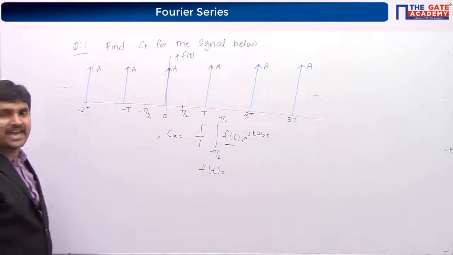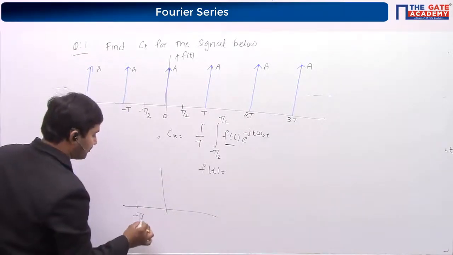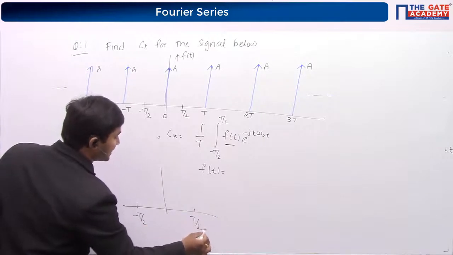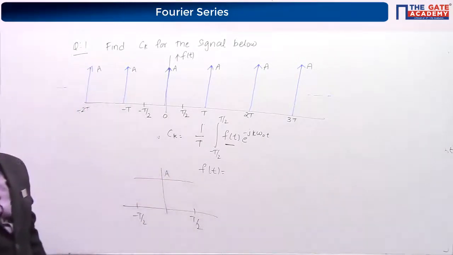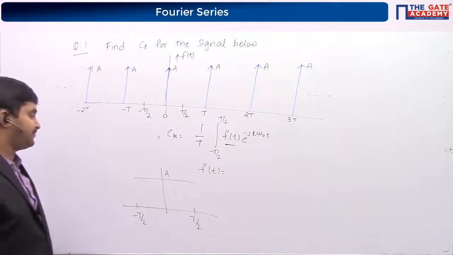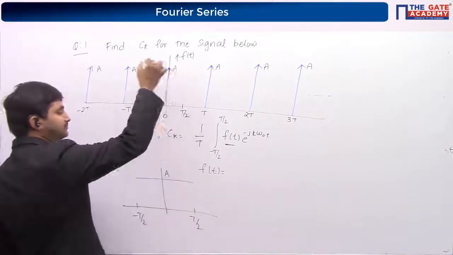Can I write it as A? What is the meaning of A? From minus T by 2 to T by 2, if I write it as A, it means that it's constant and the value is A. But it is not like that.